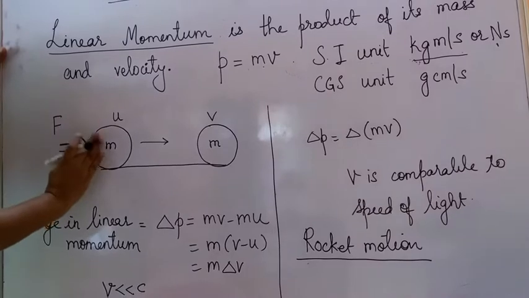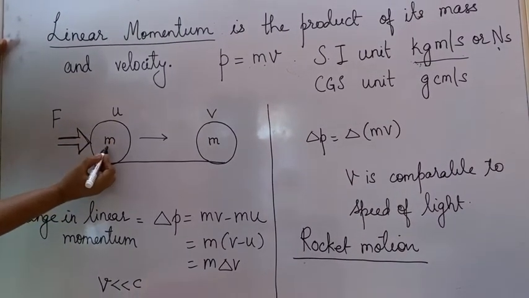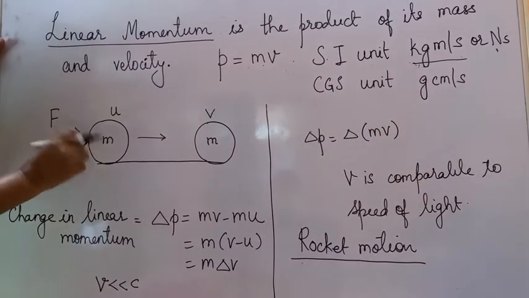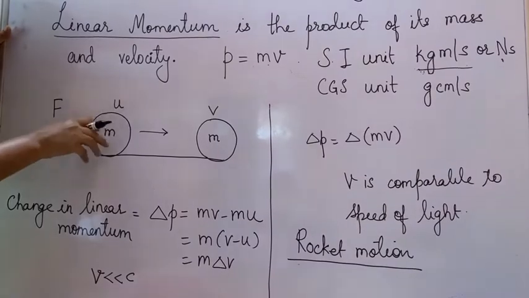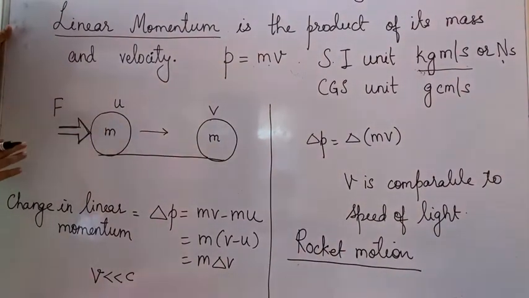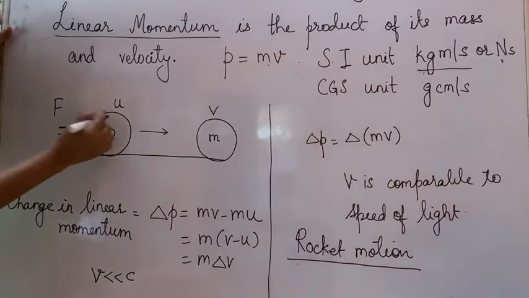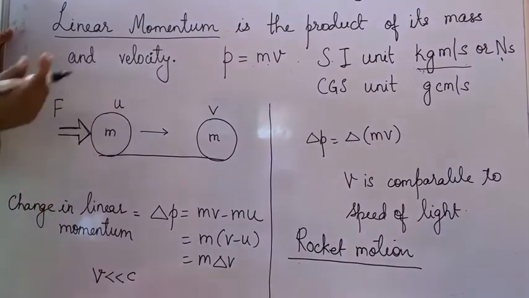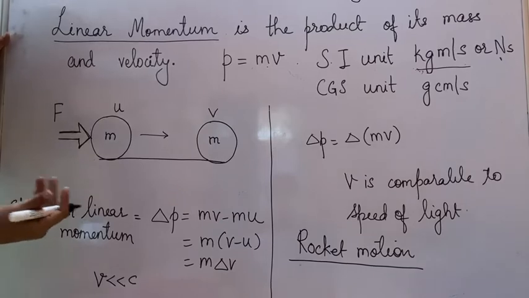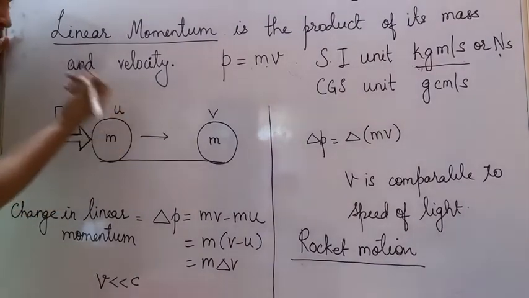Now imagine there is a body of mass m. Its initial velocity is u. Initial velocity means what? Suppose you are sitting in a car, it is at rest. But now here you can see force F. So some force is applied on it. It means if you start the car, that is a force you are applying on the accelerator. Now it has some initial velocity. Suddenly you don't start with 60 kilometer per hour. So you will have some initial velocity, say 10 or 20. That is what is called u.